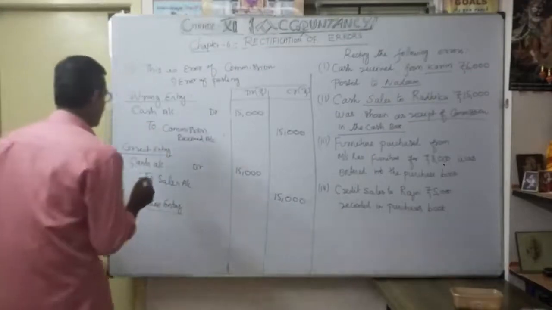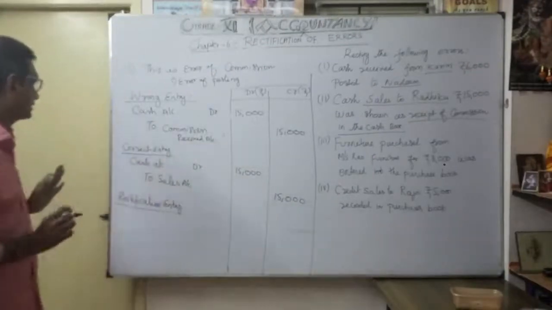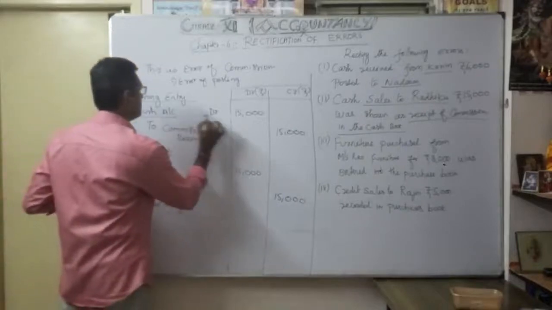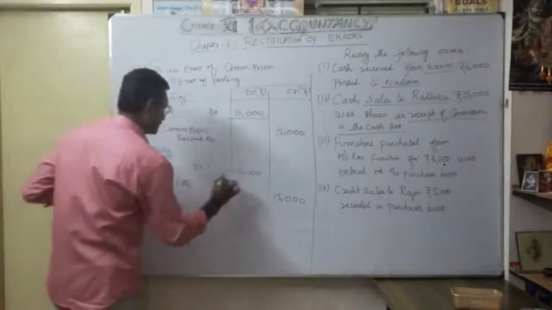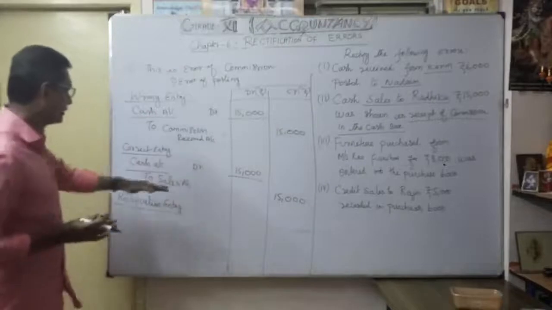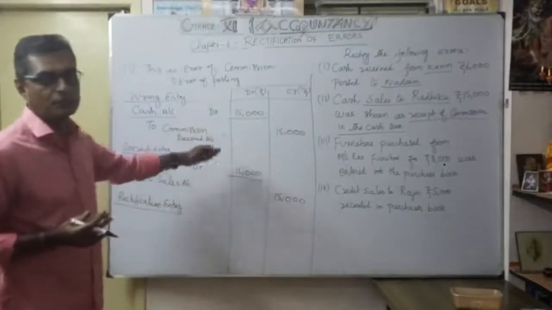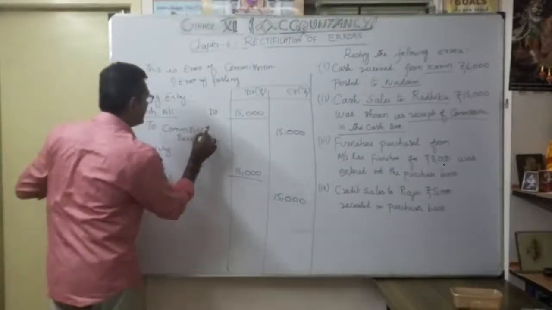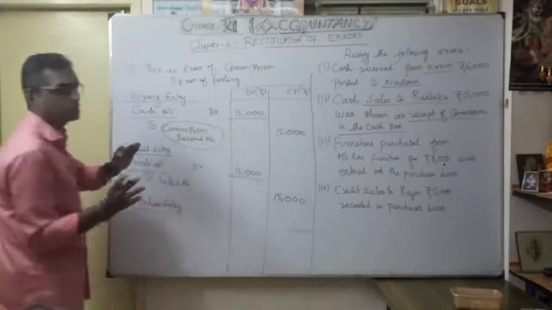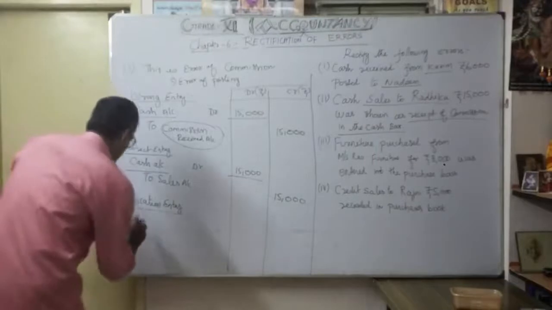So how to rectify? As you know, the cash account, yes, both sides are correct. Here the cash part is not an issue. Only the commission aspect was written wrongly. Earlier I did it as a credit. Now I want to remove it as a commission. So what is the entry?